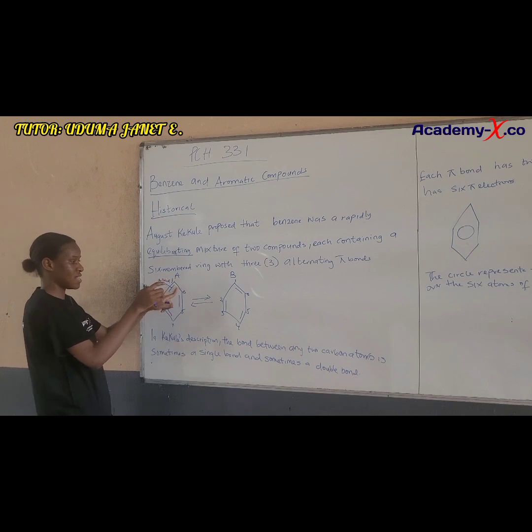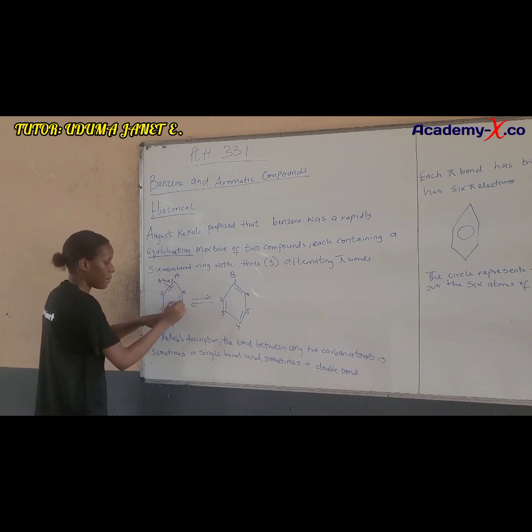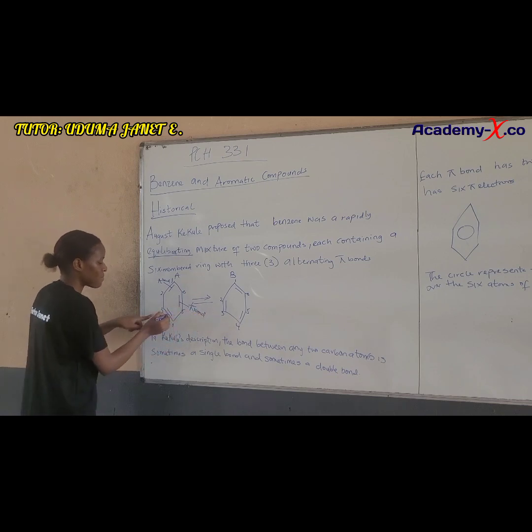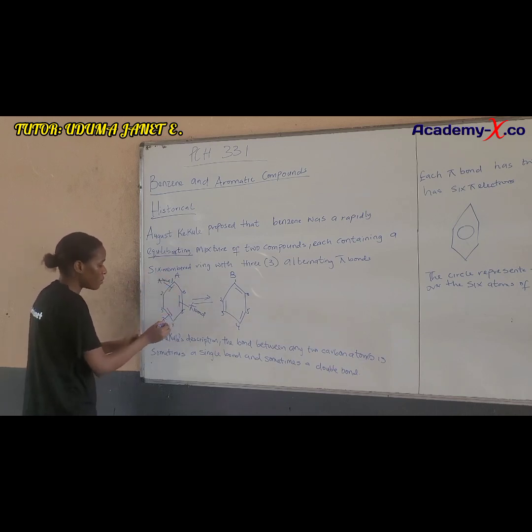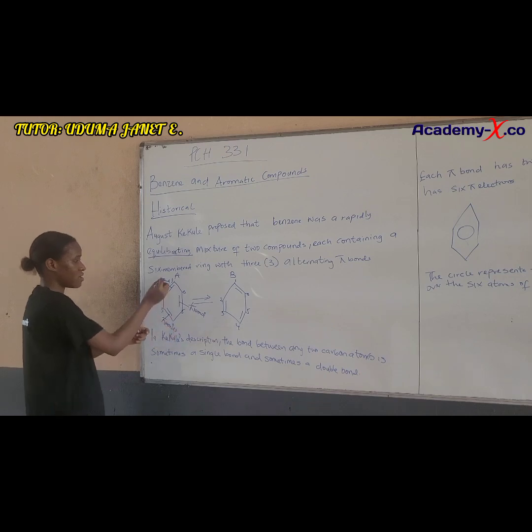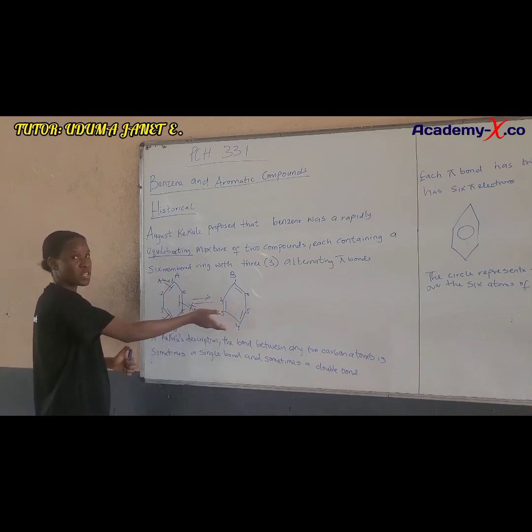Then there's a sigma bond here, and this is a pi bond. Then this is a sigma bond. So this is what's meant by alternating pi bonds. So each of them has a 6-membered ring with 3 alternating pi bonds. So the total number of pi bonds we have in benzene is 3. 1, 2, 3.